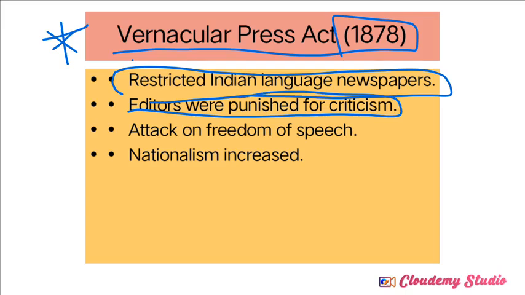If anyone published a newspaper or magazine against the Britishers or British policies, they were totally punished by the British government. They were giving cruel punishment to the editors of newspapers. This we call an attack on the freedom of speech. Fundamental rights were ruined under the Britishers and British policies. There was no concept of freedom of speech; it was totally restricted by the Britishers.